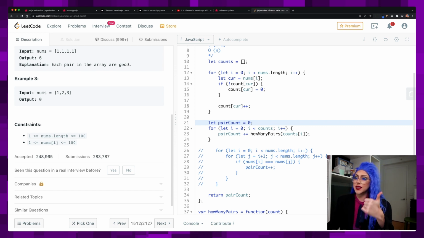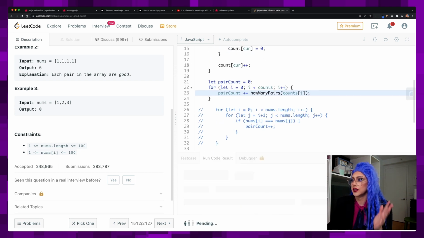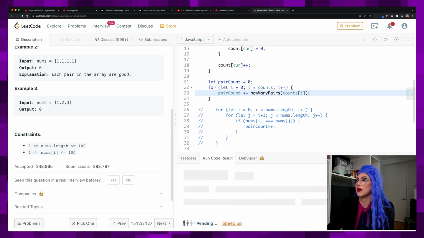So okay, I've got the counts of all the numbers. And now I have this formula to figure out how many pairs are good from that count. And then we add them all up and see how it goes. Let's run the code. I'm nervous this isn't going to work. Watch it be slower.